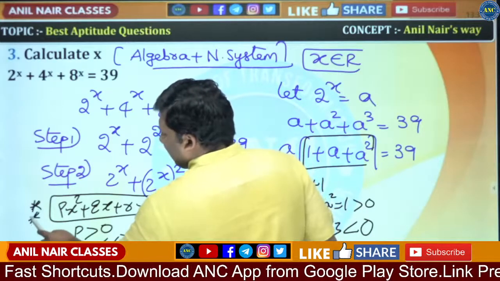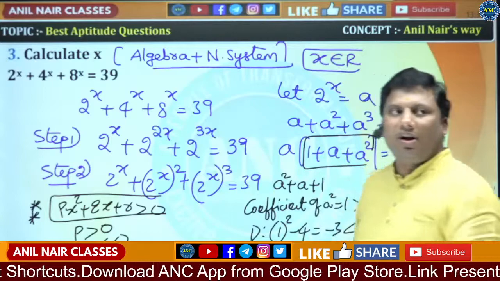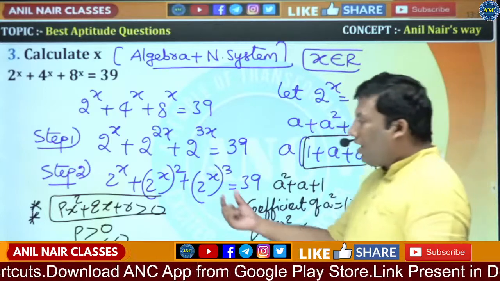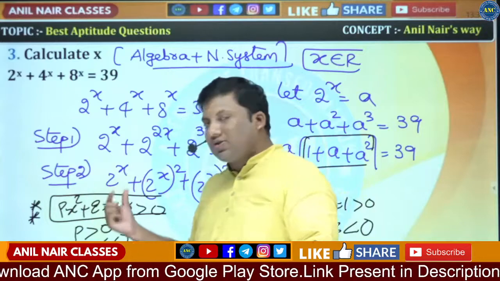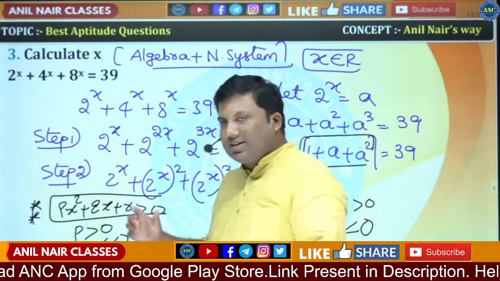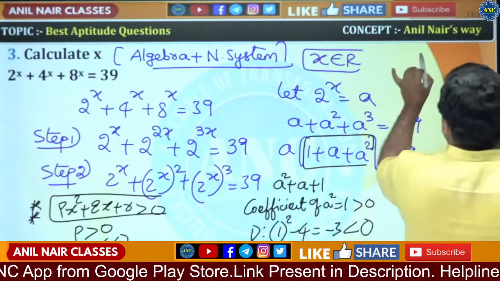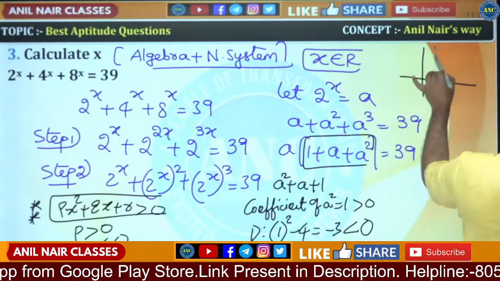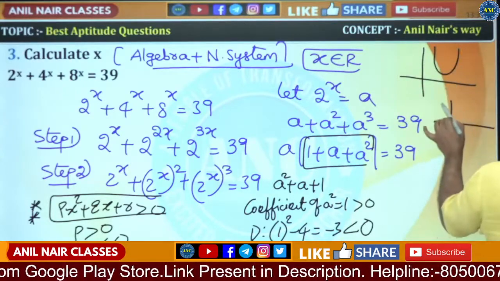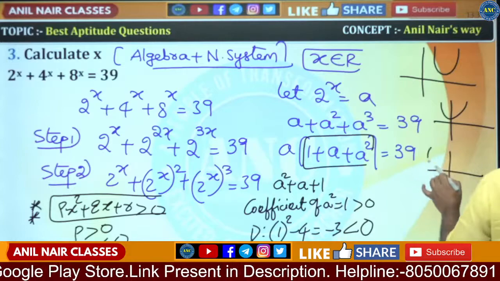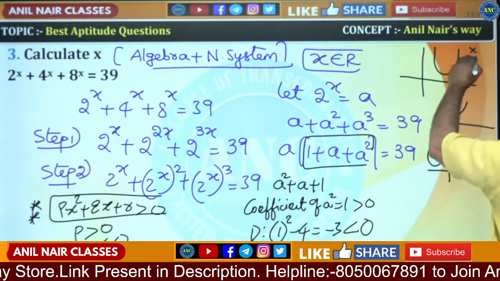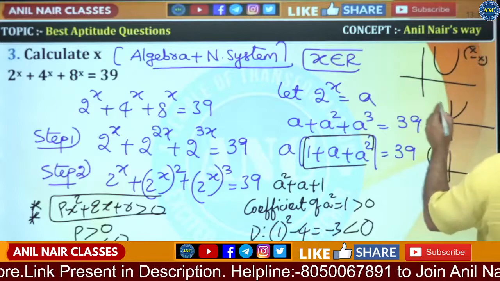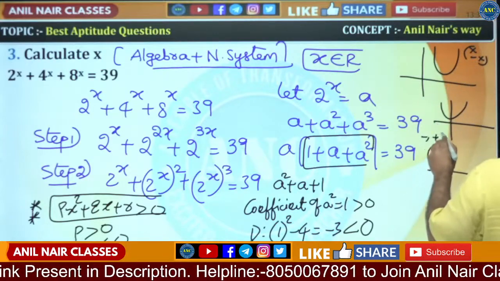Just this year CAT, there was a question based upon this concept. A quadratic expression will be greater than 0 when the coefficient of x square is greater than 0 and the discriminant is less than 0. That means the graph will be like this, or like this, or like this, up above the x-axis. First quadrant: x positive, y positive. Second quadrant: x negative, y positive.